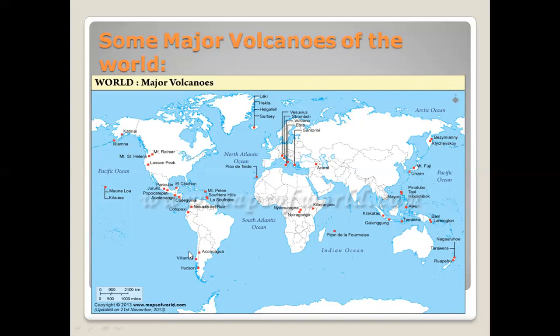So this makes the Ring of Fire, and inshallah we will learn about the Ring of Fire also. So you can see how volcanoes are present on the map of the world.